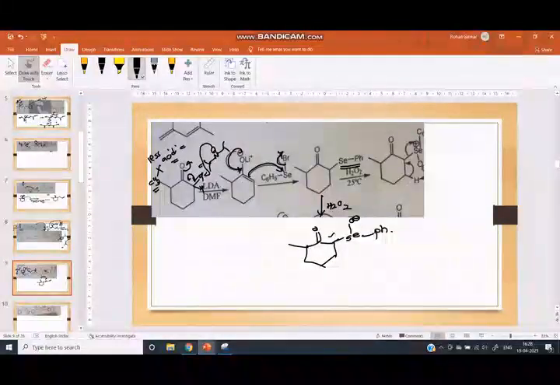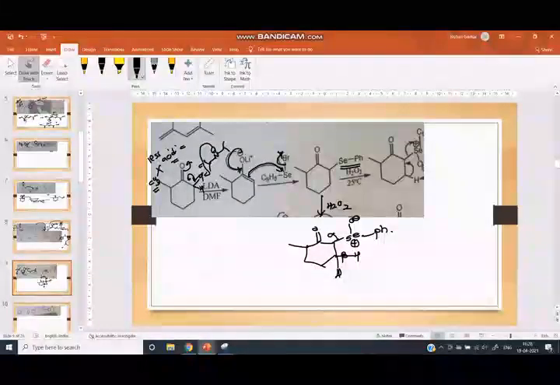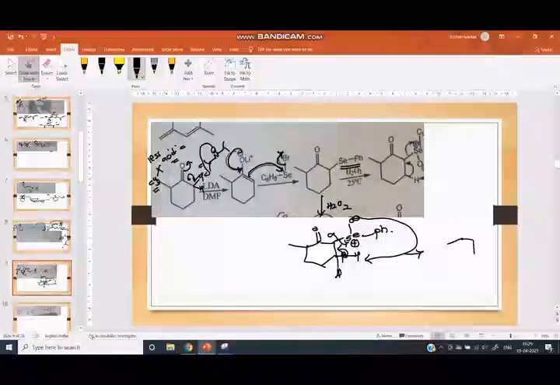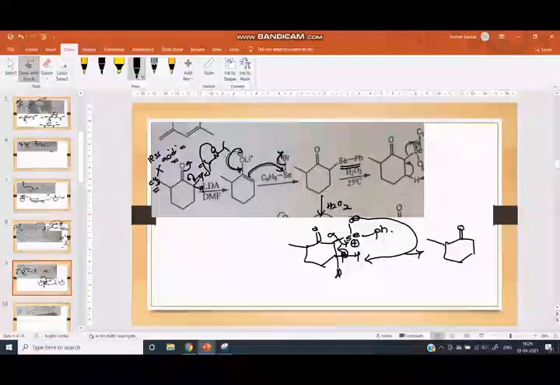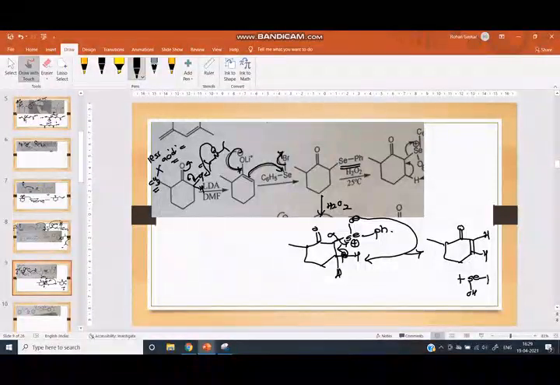Here this is the alpha carbon, this is the beta carbon. Here beta hydride elimination takes place. Here this O minus takes this proton, the double bond is formed and we get here the CO, here is the double bond, here is the H, here is the H. The byproduct is PhSeOH.